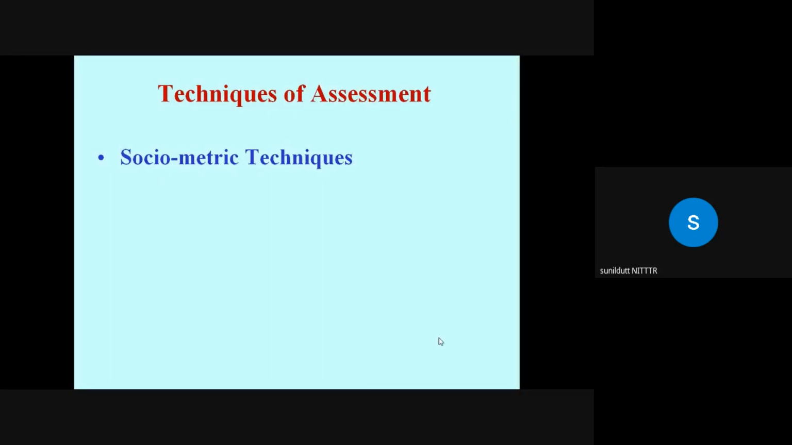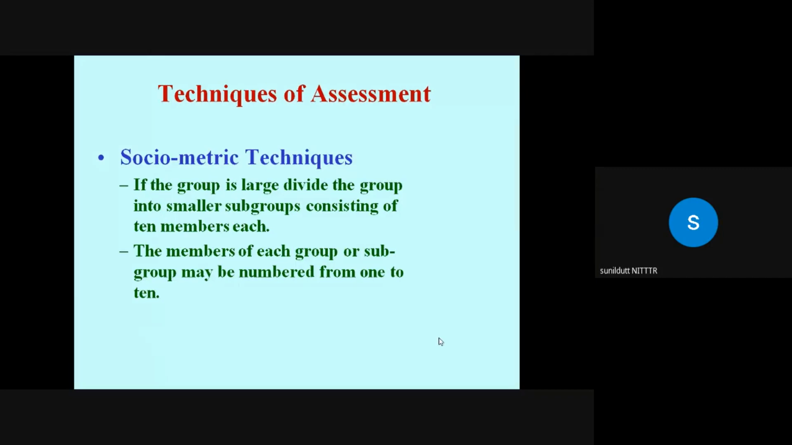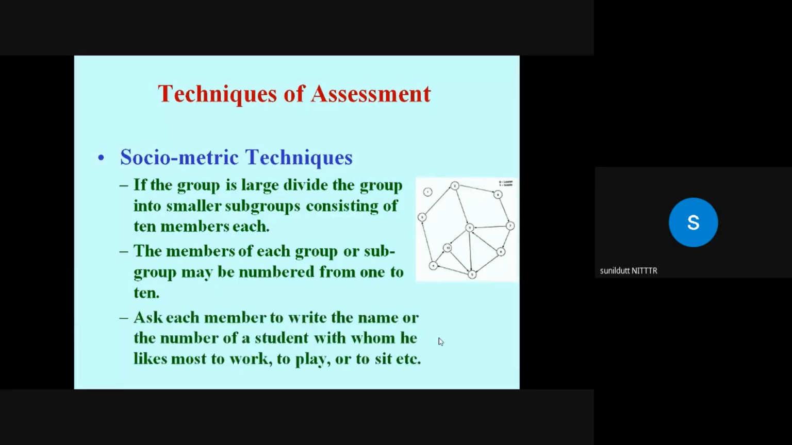Then another is the sociometric technique. The purpose is to form groups in the classroom. This is a very useful technique which many teachers follow in forming groups. For example, the group size is very large, and you want to divide it into smaller subgroups of, say, 10 members each. The members of each subgroup may be numbered from 1 to 10, and you ask each member to write the name or number of the student with whom he or she likes most to work, play or sit.